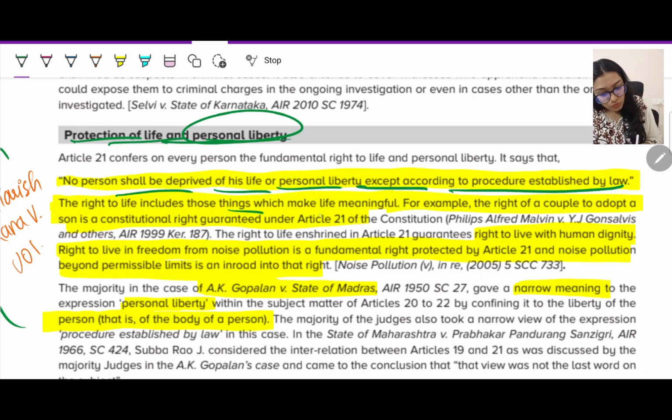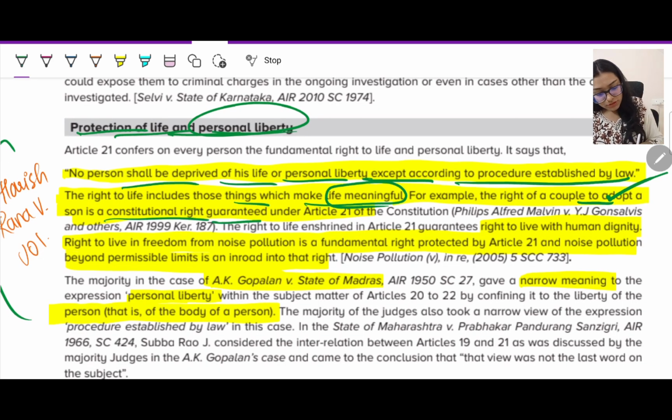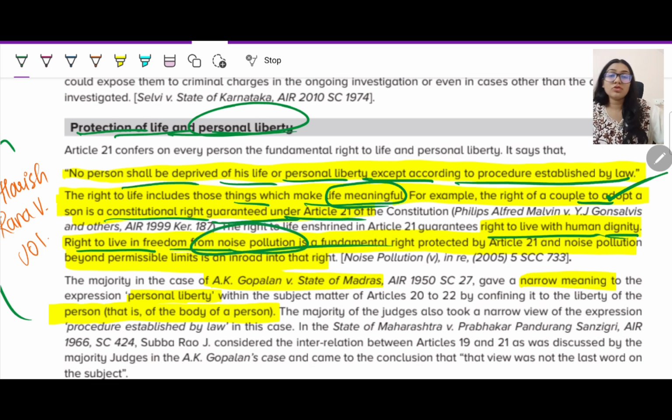The right to life includes those things which can make life meaningful. It does not mean my life is just like this. No. To make your life meaningful, if you want to do something, you can do it. For example, to adopt a kid. If that is making your life meaningful, you can go ahead and adopt a kid as well. In the constitutional right guaranteed under Article 21, the right to live with dignity was also mentioned here. The right to live in freedom from noise pollution is also your fundamental right protected under Article 21.